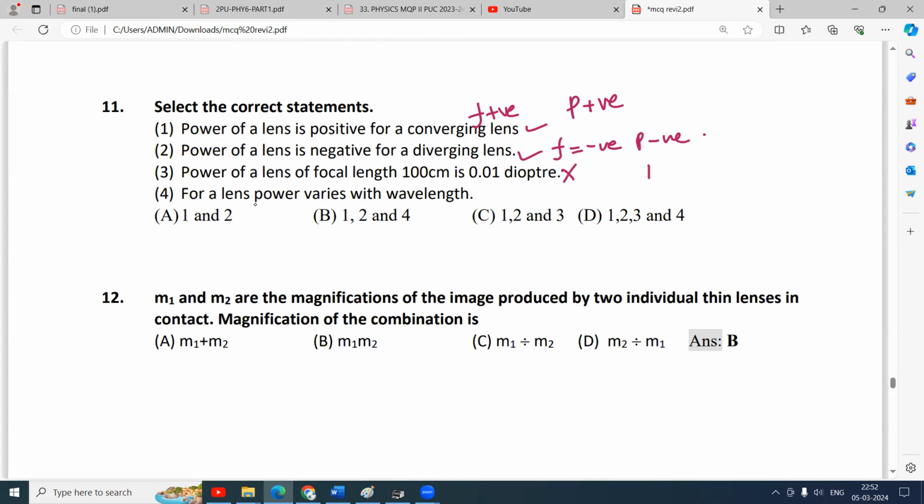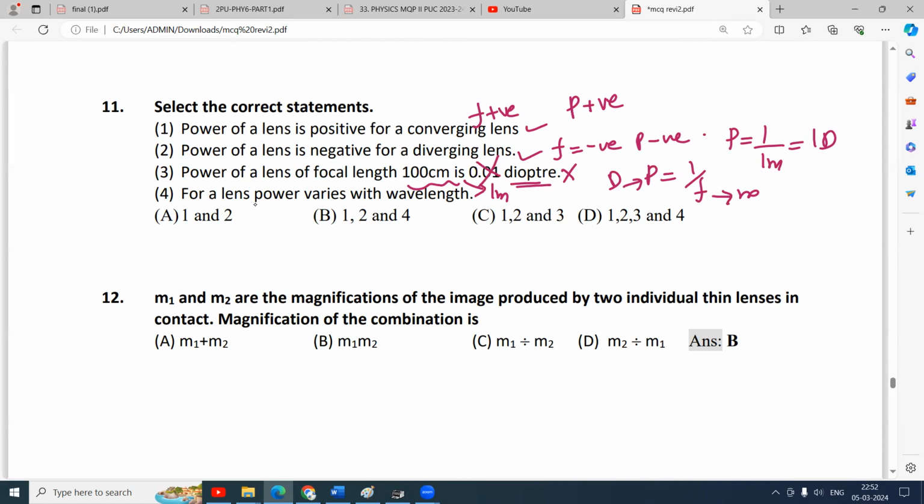That is wrong, because power is in diopter when power is 1 by F and F is in meters. Both are SI units. So if you want to calculate the power of a lens of focal length 100 centimeter, you have to substitute 1 meter here. If you want the power in diopter, focal length should be in meters. 1 by 1, that is 1 diopter, not 0.01 diopter.